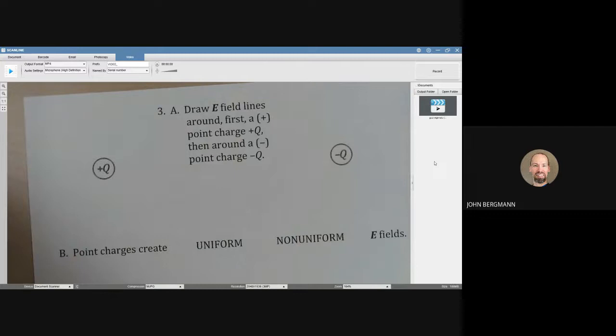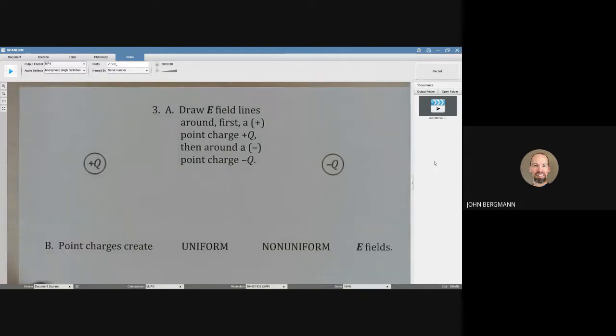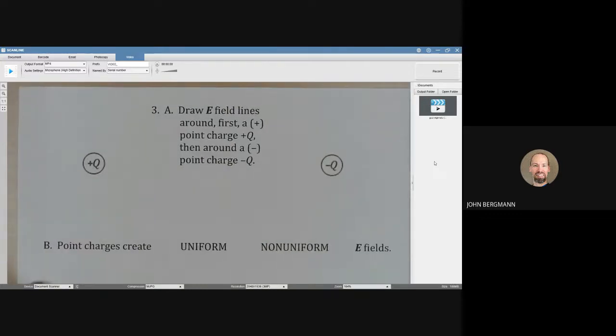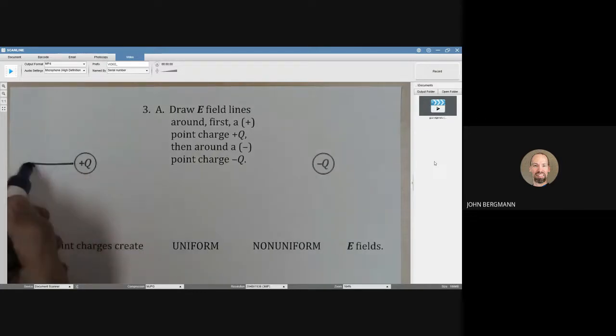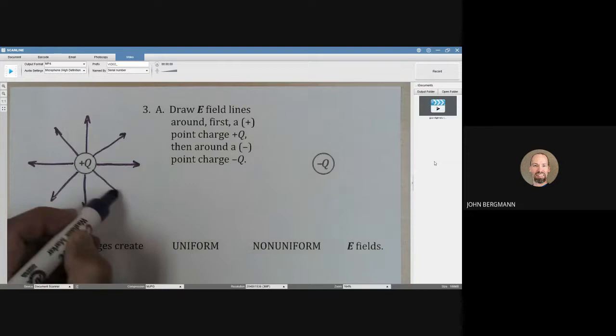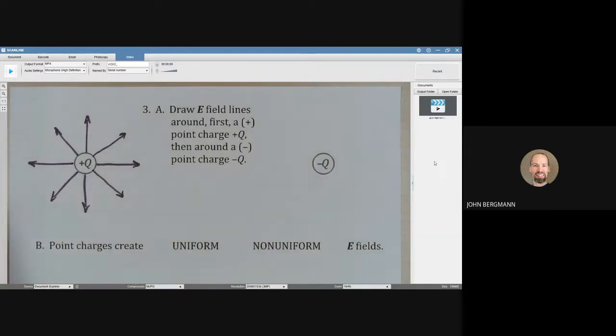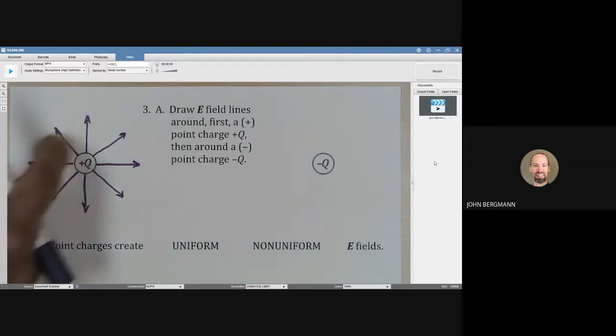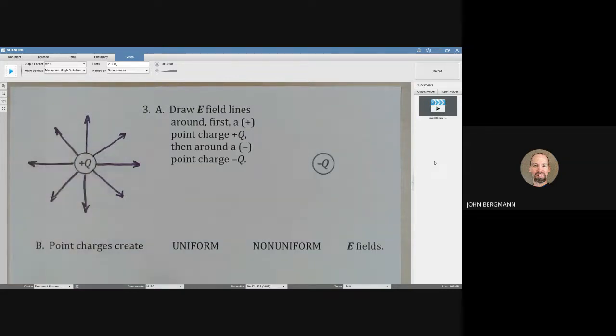Let's draw some electric field lines around a positive charge and then around a negative charge. Electric field lines go away from positive charges. I'm going to draw that. And these lines are actually in 3 dimensions, aren't they? They're also coming out toward us and going away. But on a 2-dimensional piece of paper, it's difficult to show that. This is not a 2-dimensional electric field, it's 3-dimensional.